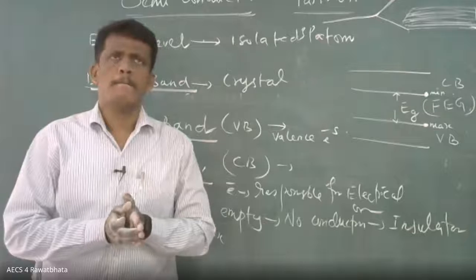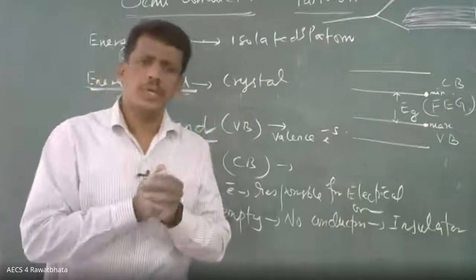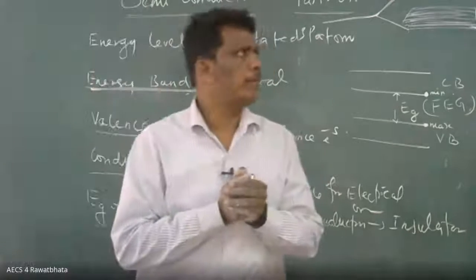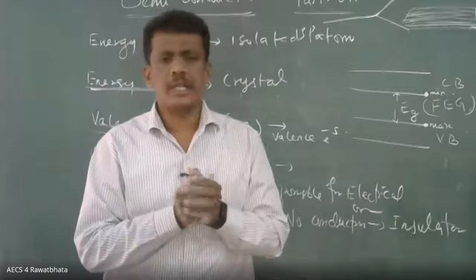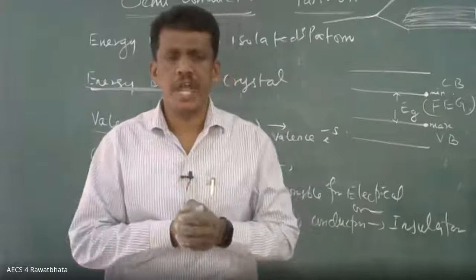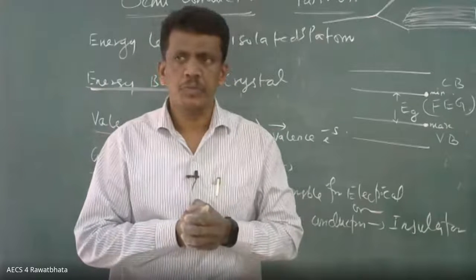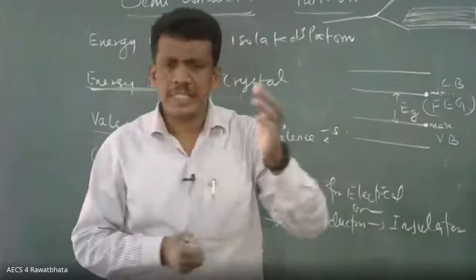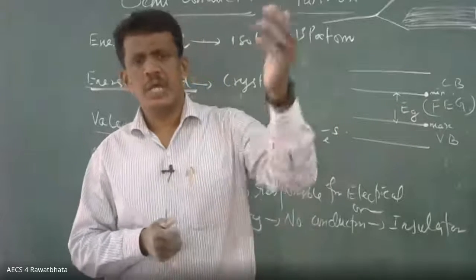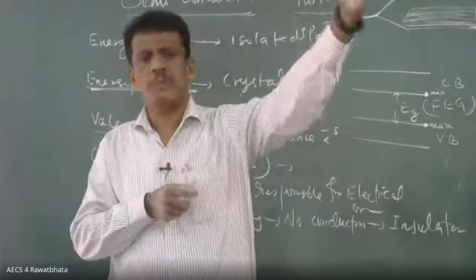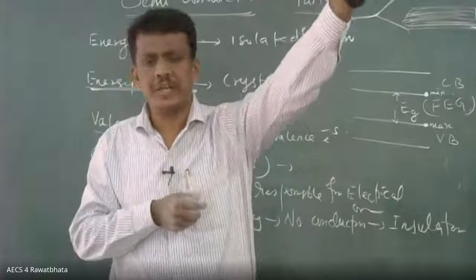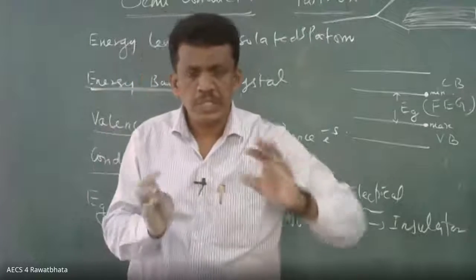Later on, you read the energy level spectrum for the hydrogen atom: minus 13.6 electron volt, minus 3.4, minus 1.5, minus 0.85, remember? So what is happening?